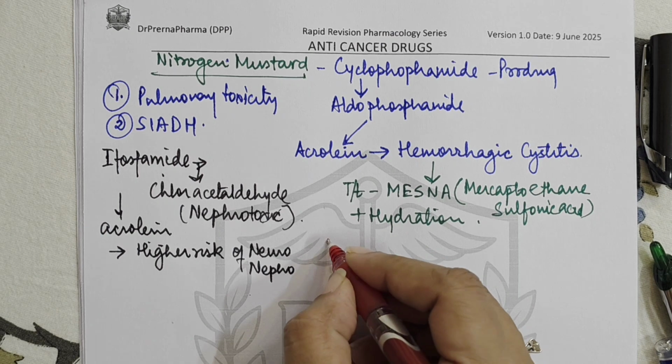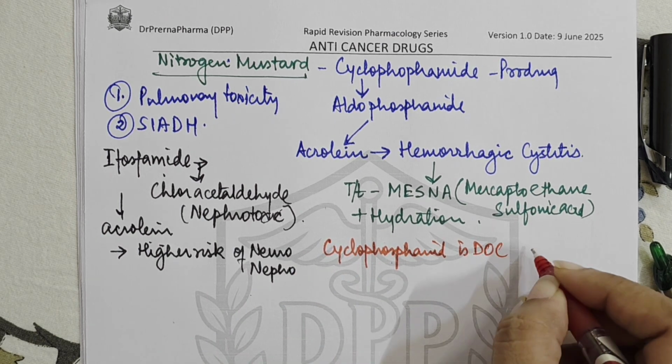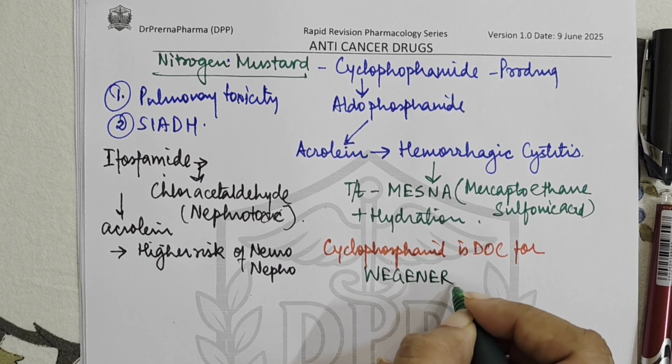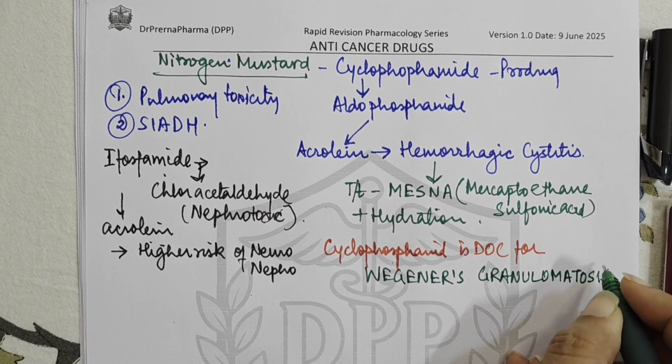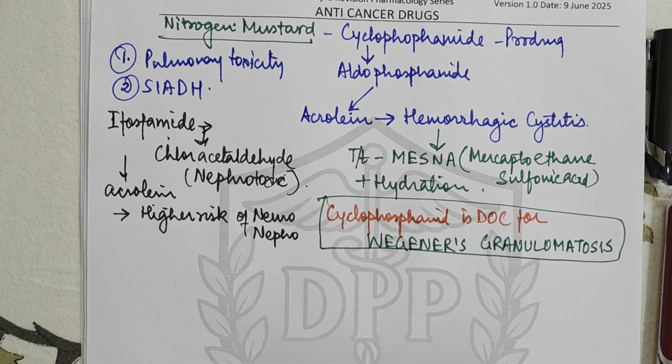Then a very important part here is that cyclophosphamide is the drug of choice for a disease which is called Wegener's granulomatosis. Okay, so this is the use of cyclophosphamide also.